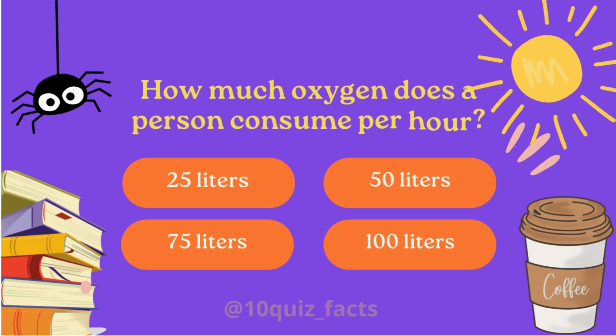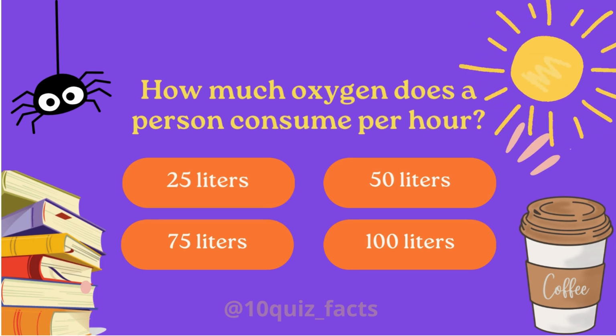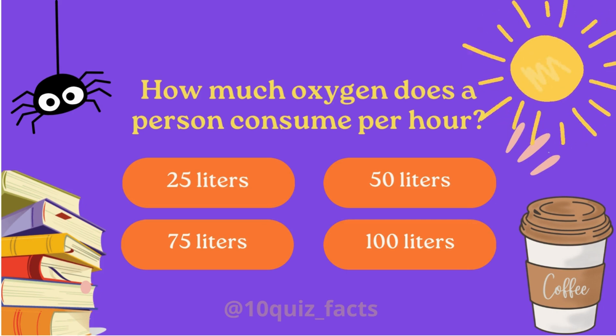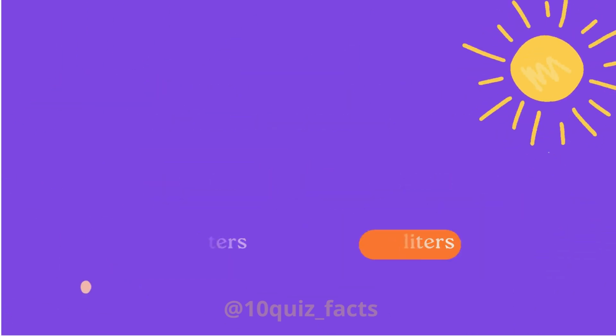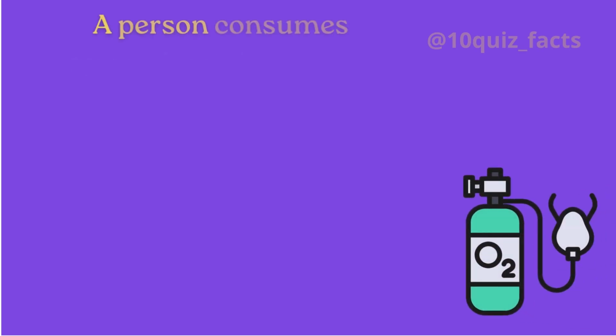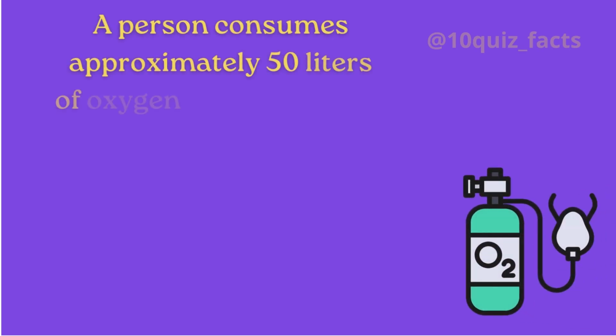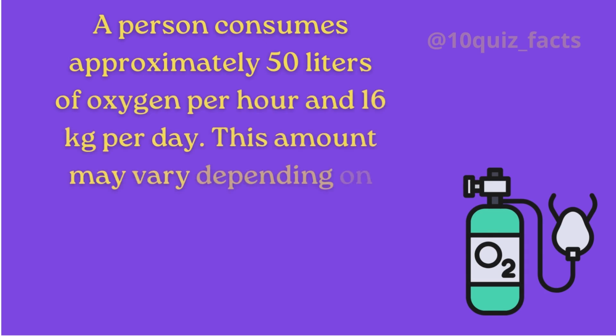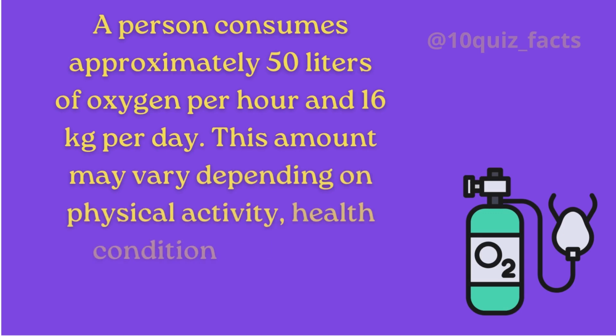How much oxygen does a person consume per hour? A person consumes approximately 50 litres of oxygen per hour and 16 kilos per day. This amount may vary depending on physical activity, health condition, and other factors.